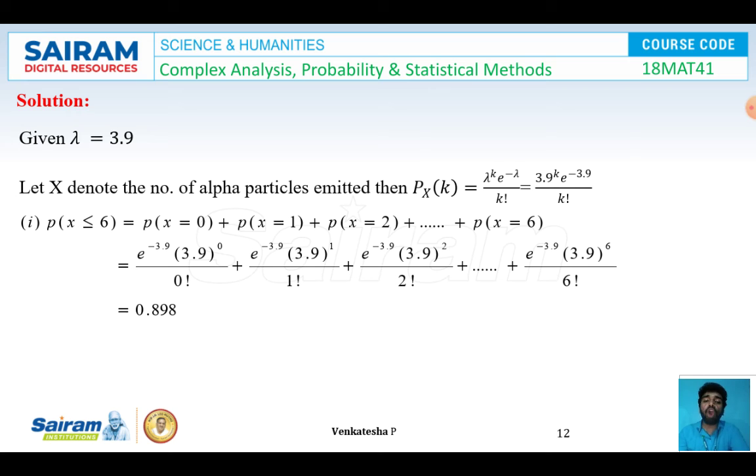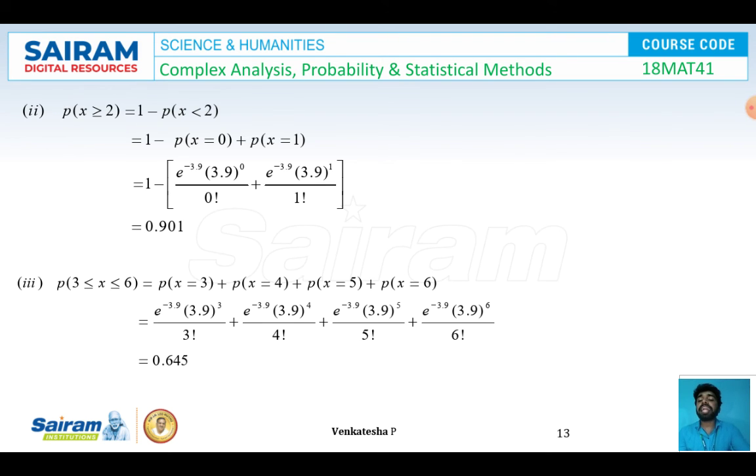So by simplifying all this we got the value 0.898. Second one, at least 2 particles, that is P of x is greater than or equal to 2. It will be equal to what? 1 minus P of x is strictly less than 2, we can write it.